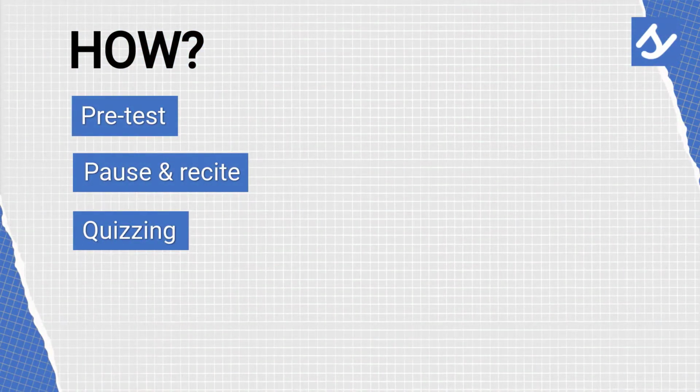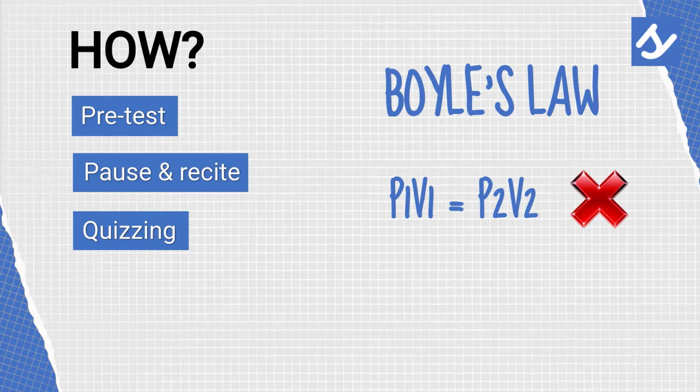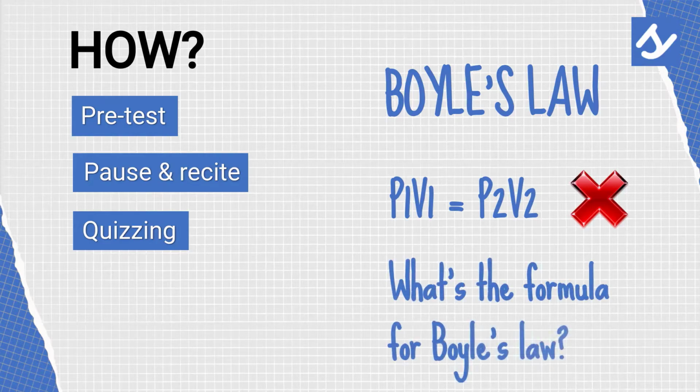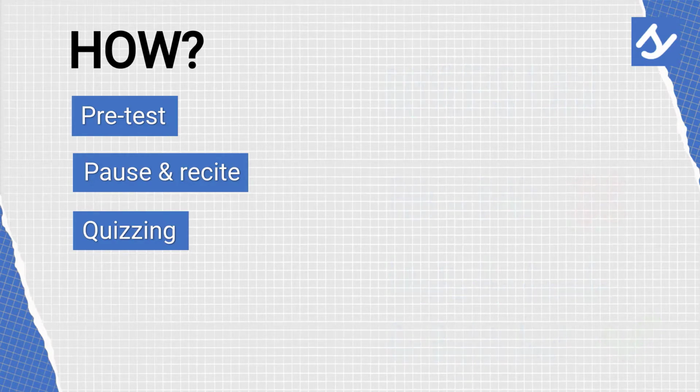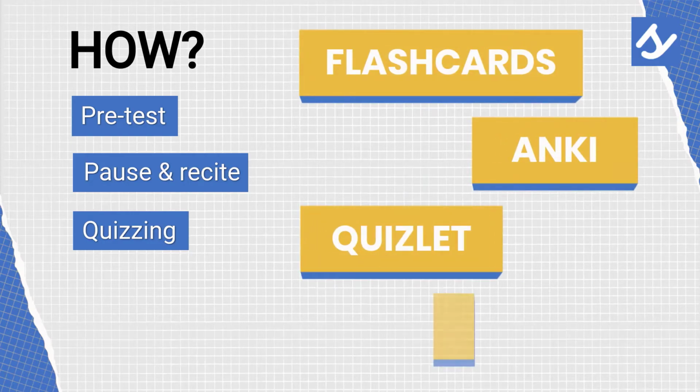Next is creating study questions for quizzing. Let's say you're learning the formula for Boyle's law in chemistry. Instead of writing out P1V1 equals P2V2, you write, what is the formula for Boyle's law? So that when you're revising, you're forced to recall the formula for Boyle's law. You can place these study questions on flashcards or apps like Anki, Quizlet, or even using the toggles in Notion.